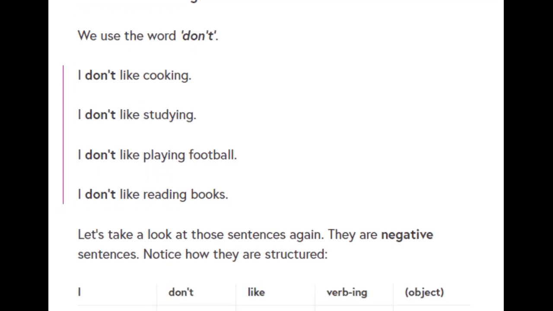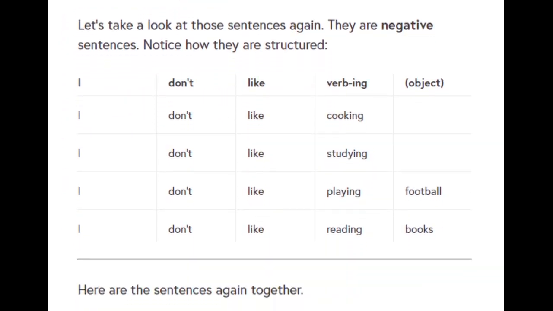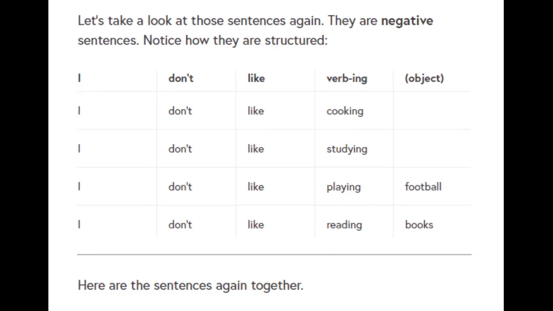Let's take a look at those sentences again. They are negative sentences. Notice how they are structured. I plus don't plus like plus verb-ing plus sometimes an object. I don't like cooking. I don't like studying. I don't like playing football. I don't like reading books.